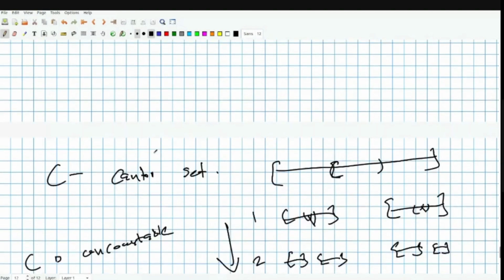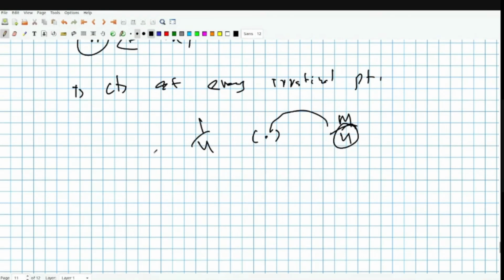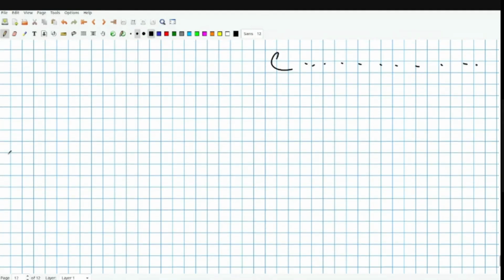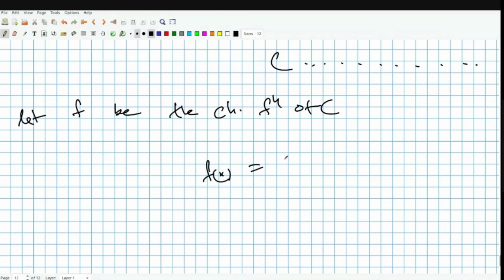Now, till now we have seen that a function is Riemann integrable if it has at most countably many discontinuities, right? But we'll actually see something for this function. Let f be the characteristic function of C, which is essentially to say that f of x equals 1 if x is in C, and 0 if x is not in C. Of course, f is a function from 0, 1 to R.